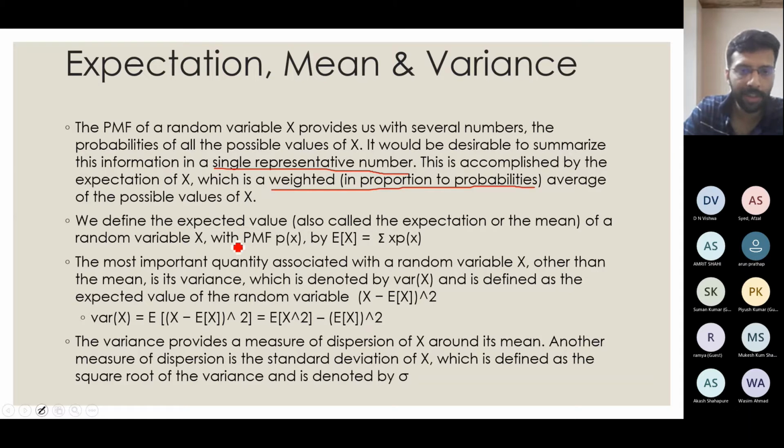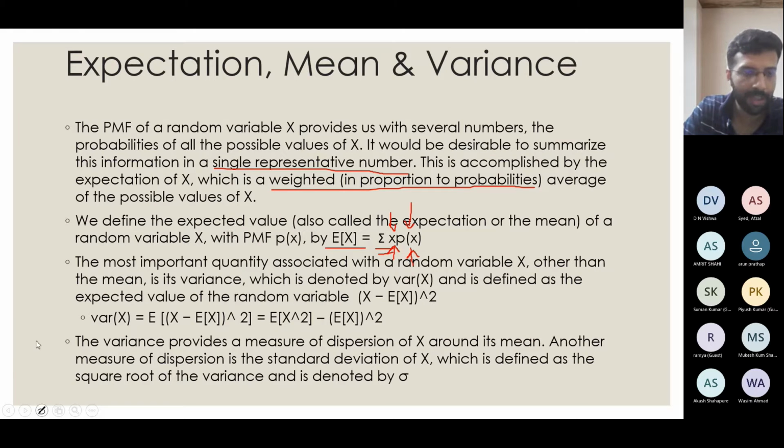So that is what is called the expectation variable. It is defined as sigma summation of x into p of x. In our earlier case, x equal to 0, 1, 2, so that will come over x here. The probabilities that we found out, 1/4, 1/2, 1/4, will come as our P of X here.